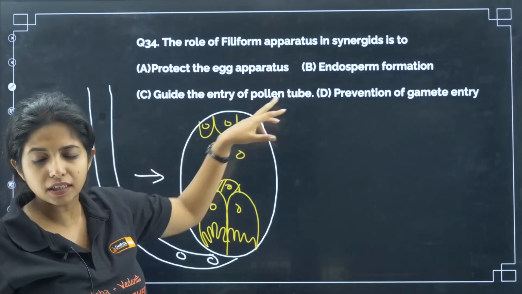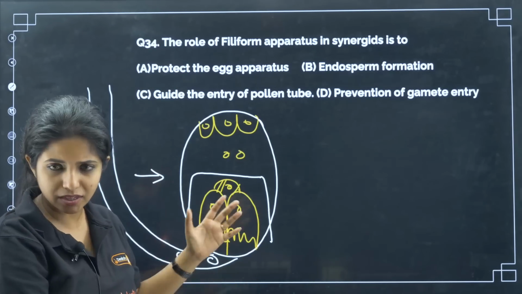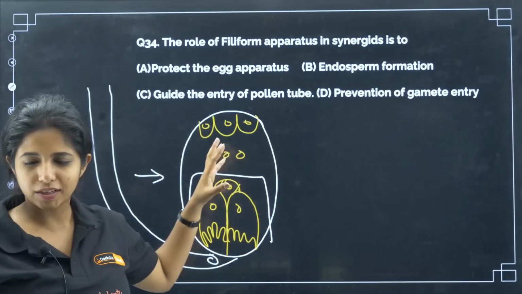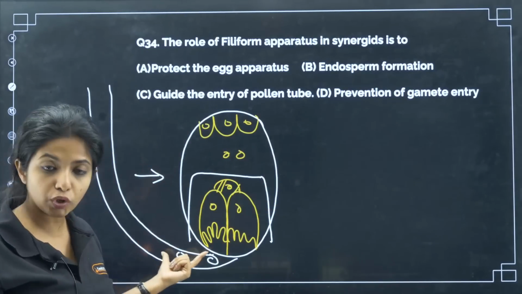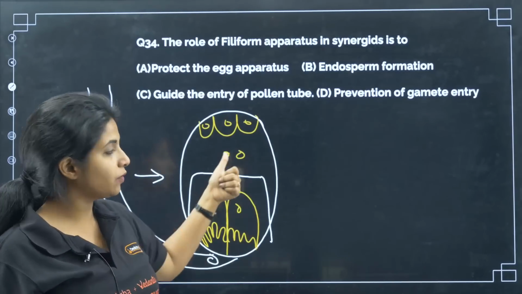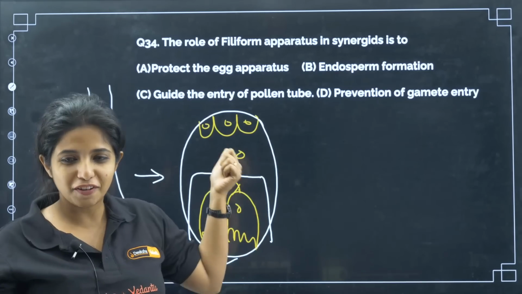So, the role of filiform apparatus in the synergid is to what? Protect the egg apparatus. What is egg apparatus? The egg with the synergids is known as the egg apparatus. It is not to protect the egg apparatus. Now going ahead, endosperm formation? No, my dear children. One male gamete fuses with the egg cell to form the zygote. Another male gamete fuses with the two polar nuclei forming the endosperm. So that is not the role of filiform apparatus.